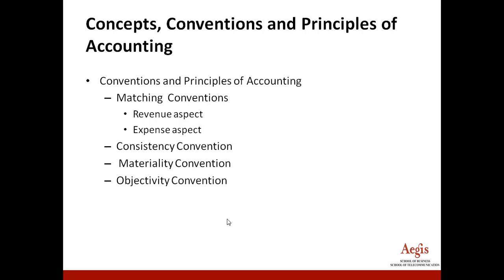Next is consistency. Accountant has to be consistent in his treatment of accounts. For example, if you are valuing the stock, you have to value at cost or market value, whichever is less. And if you do that, next year also you should be following the same principle. Otherwise, your profit and loss account will show a different picture.